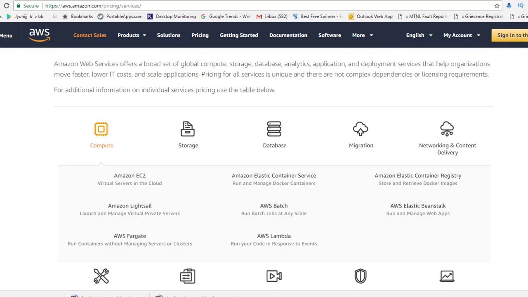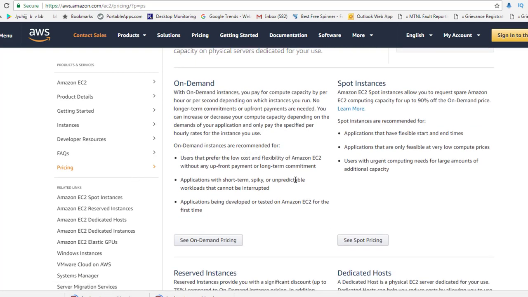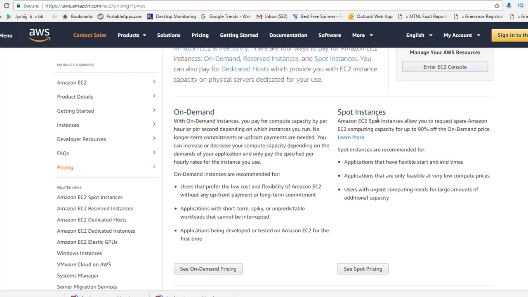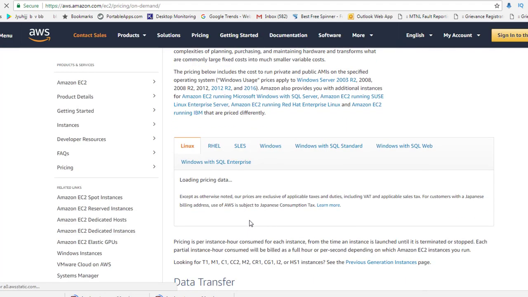So right now, for example, I can pick Amazon EC2, which is the most major component on which we will be working. So if you go to compute and select Amazon EC2, and if we see this, now you can see there is on demand or spot instance. Okay, so let's go to on demand because we will be exploring this. If I select this and click see on demand pricing here, it will take me to a